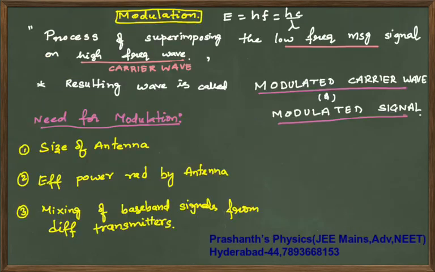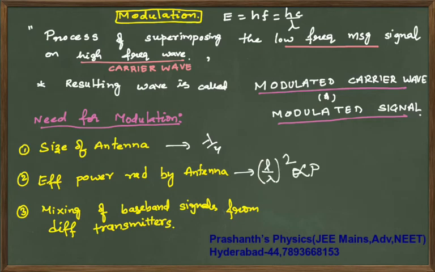So why are we going for modulation? First I will summarize. Modulation is the process of mixing signals: you mix a low frequency signal with a high frequency signal, and that process is called modulation. There are three main reasons. One is the size of the antenna, which is supposed to be lambda by 4, and the effective power, which is almost L by lambda whole square, so effective power is directly proportional to this.